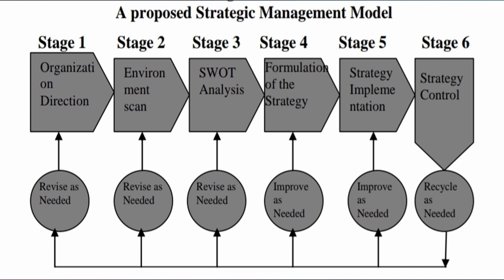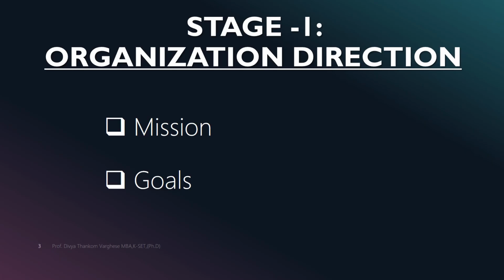Stage 1 is the organization's direction. Stage 2 is based on environmental scan. Stage 3 is SWOT analysis. Stage 4 is strategy formulation. Stage 5 is strategic implementation. And stage 6 is control in the light of real life situations. Let us try to understand the different stages in the strategic management model.